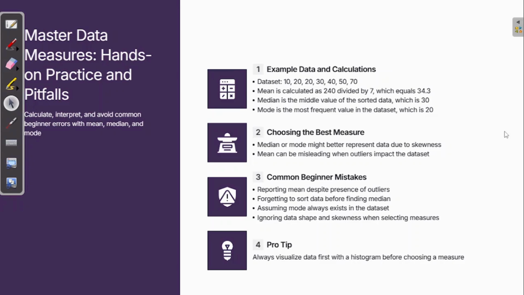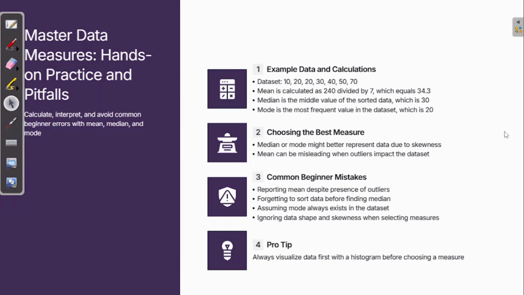You can use it in Python, and in our detailed course, which we'll launch very soon, we'll have all the hands-on exercises. But to make you understand what you have to do and what you don't have to do, we have written down 4 points. So the example is the data set 10, 20, 20, 30, 40, 50, 70. Use your Python file and try to calculate the mean. Mean is calculated as 240 divided by 7, which is equal to 34.3.